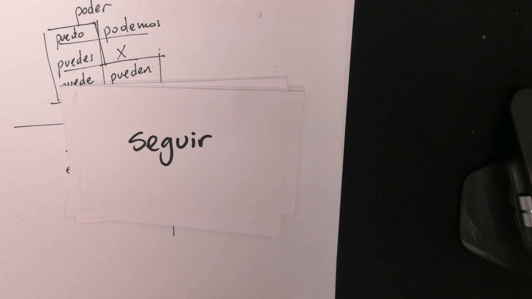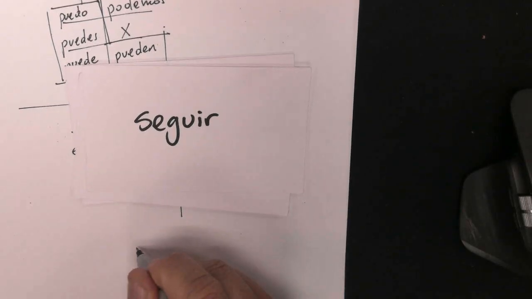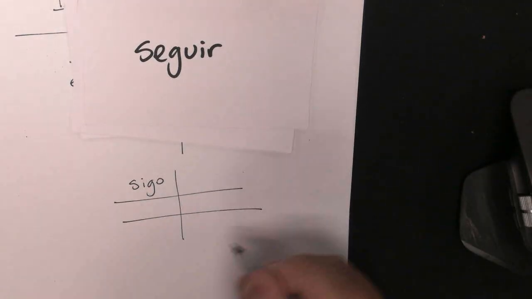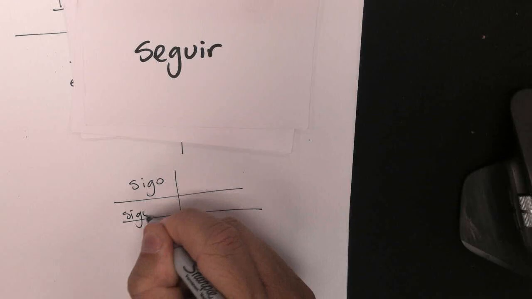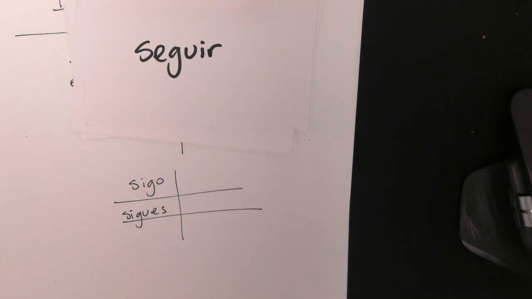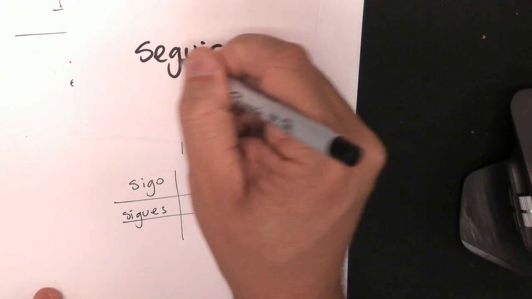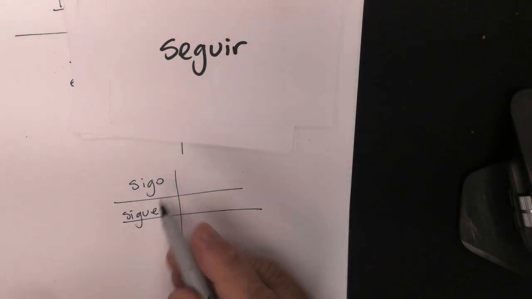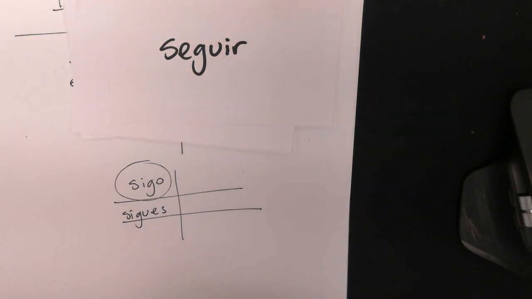Now, that's in case for this one, the conjugation is going to be like this for yo. Yo sigo. And then for tú is going to be tú sigues. Because the stem of the verb is segu. But for yo, it's going to have another type of change. Okay? We'll talk about those in another video. Okay?